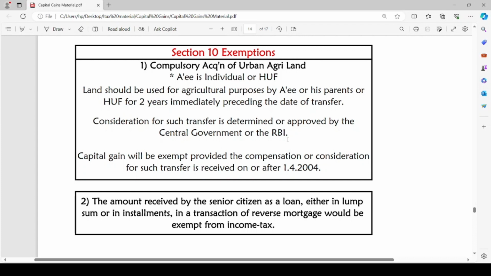Let us now move to the second case. The amount received by the senior citizen as a loan, either in lump sum or in installments, in a transaction of reverse mortgage would be exempt from income tax. Here the senior citizen is receiving the amount in the form of a loan. Either the loan is provided in a lump sum amount or in installments, in a transaction of reverse mortgage of his capital asset. Then such amount received will be exempt from income tax.